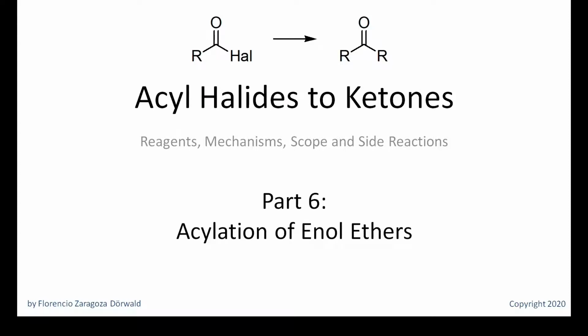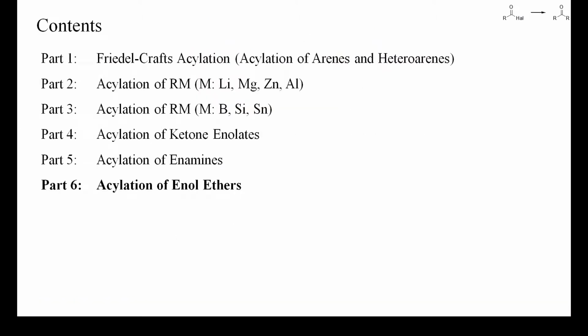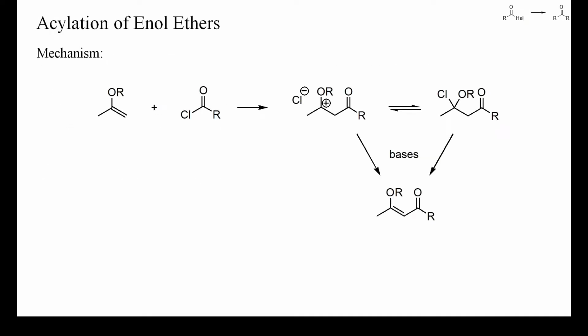This is my 6th video about the best methods for converting acyl halides into ketones. In this presentation, the acylation of enol ethers will be discussed. Unlike enamines, enol ethers are neutral and do not convert acyl halides into ketenes. As with enamines, enol ethers are attacked by electrophiles at the beta carbon.